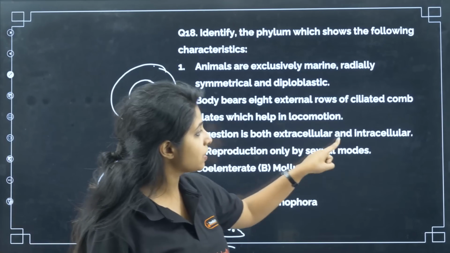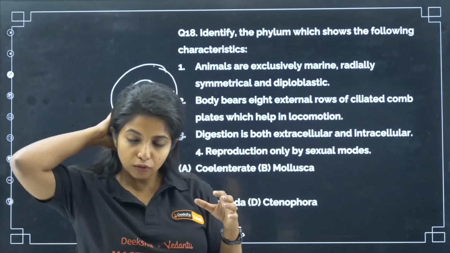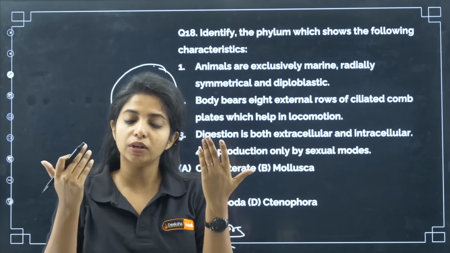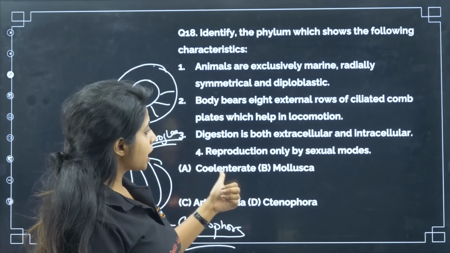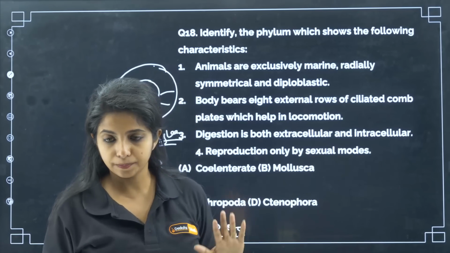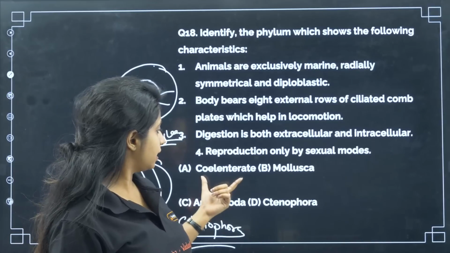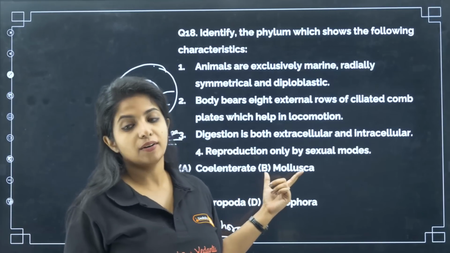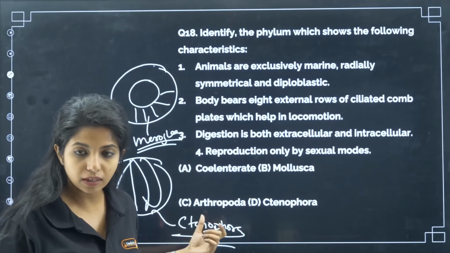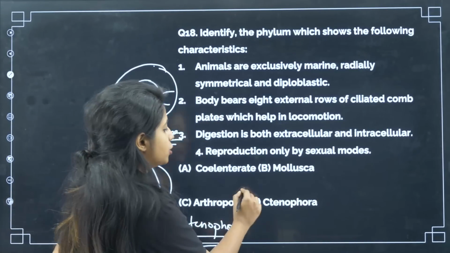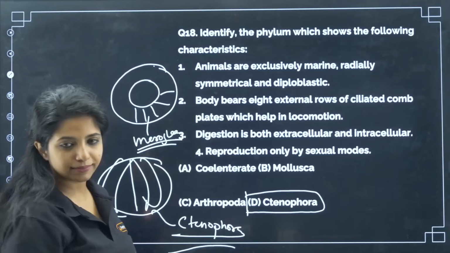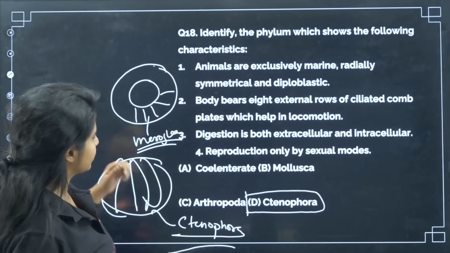Digestion is both extracellular and intracellular. That means the food is taken inside the cell and broken down, and also it is broken down outside the cell. Now, reproduction is only by sexual modes. What is the answer? Coelenterata, mollusca, arthropoda or Ctenophora. Your answer becomes Ctenophora. Okay, cool.